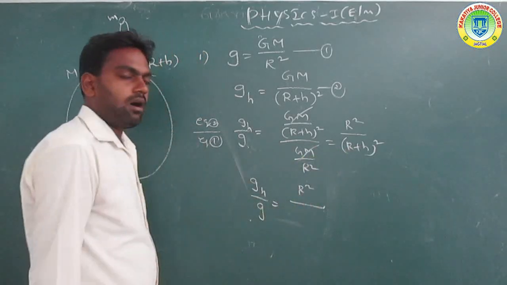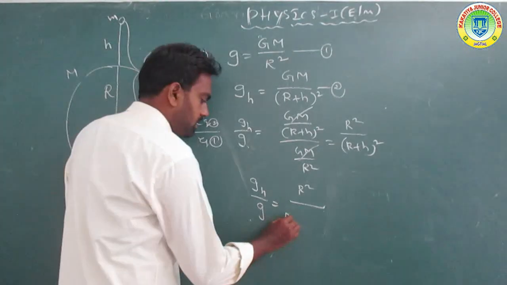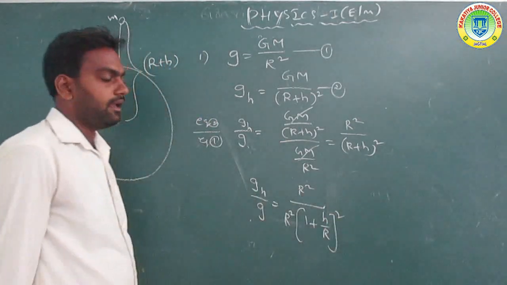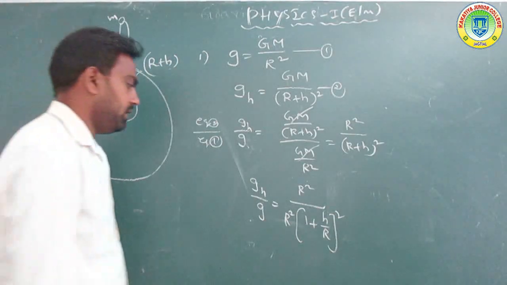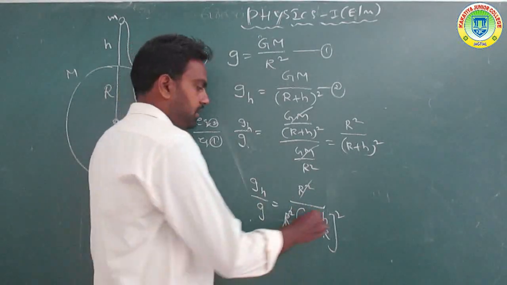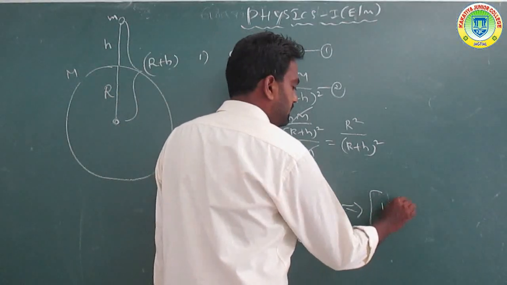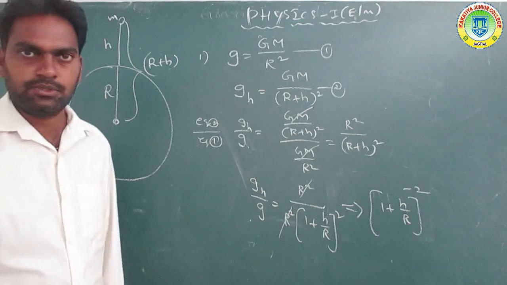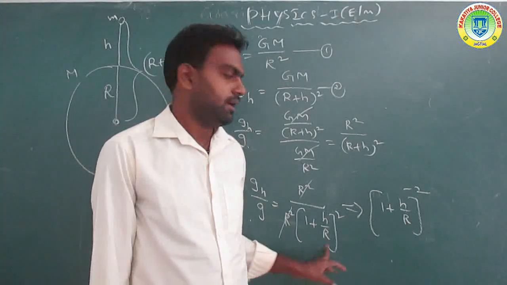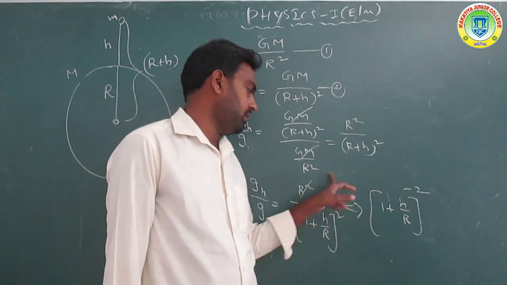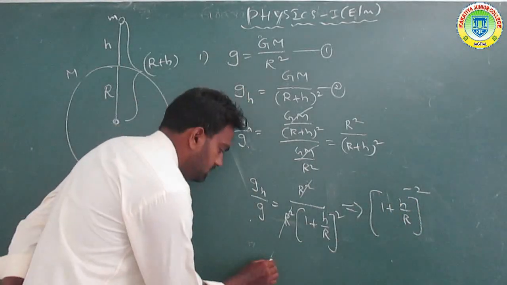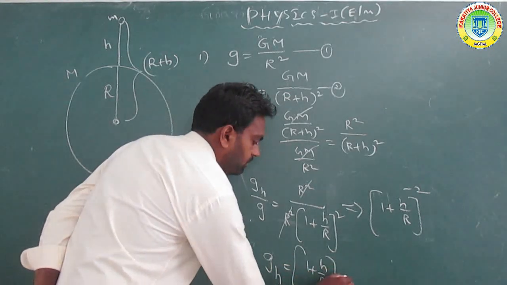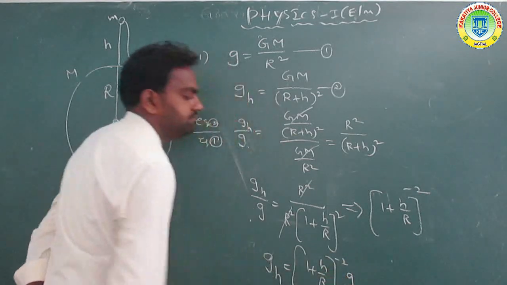Here R square is taken common in the denominator: R square times (1 plus h by R) whole square. R square cancels, so the remaining equation we get is (1 plus h by R) whole to the power of minus 2. So g_h is equal to (1 plus h by R) to the power of minus 2 into g.